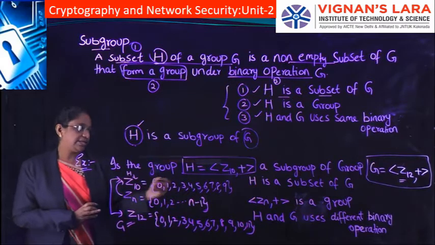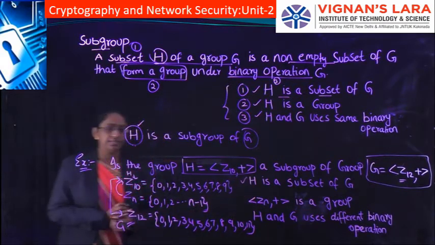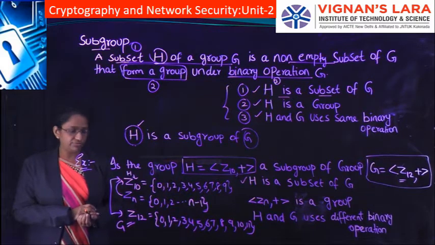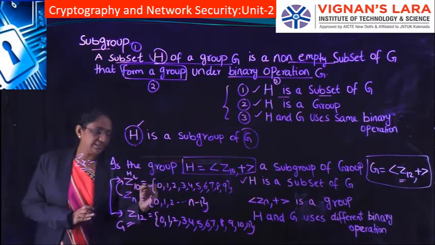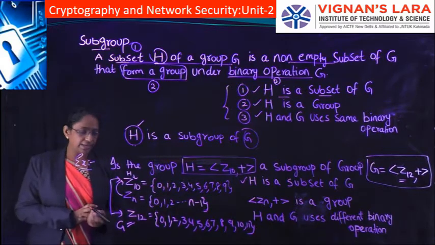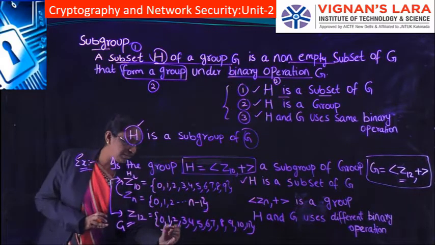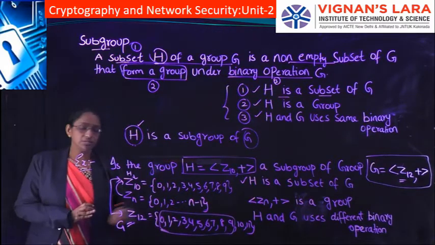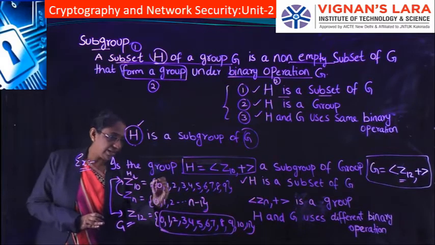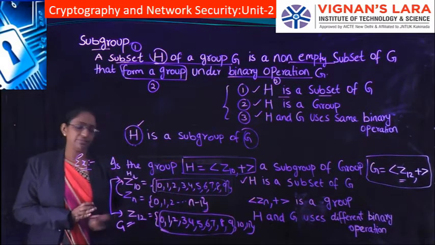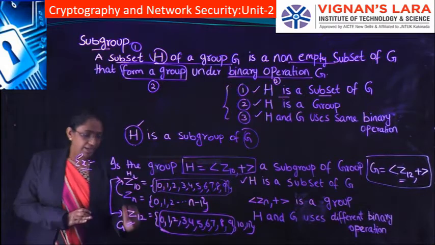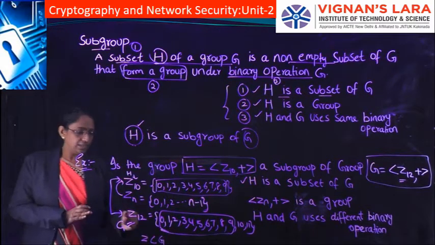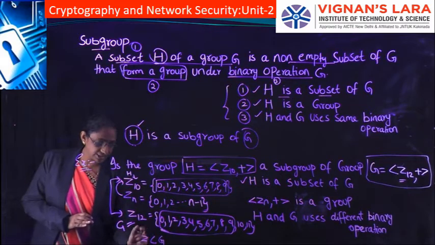The first condition we have to check is whether H is a subset of G. To check that, Z10 consists of elements from 0 to 9, and Z12 also consists of elements from 0 to 9, and more, up to 11.